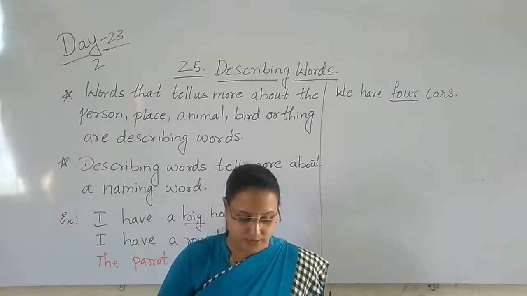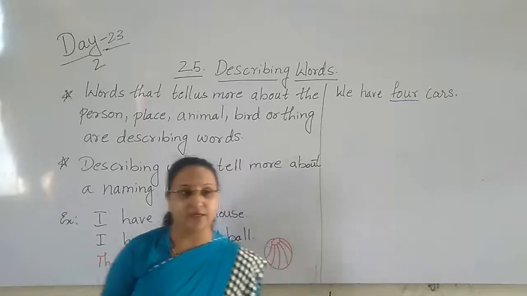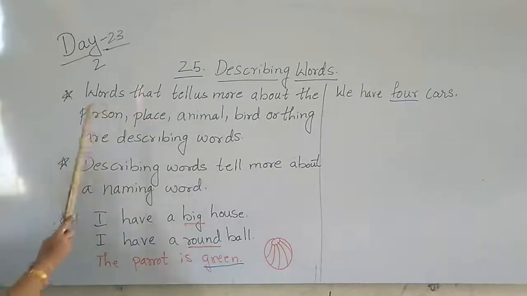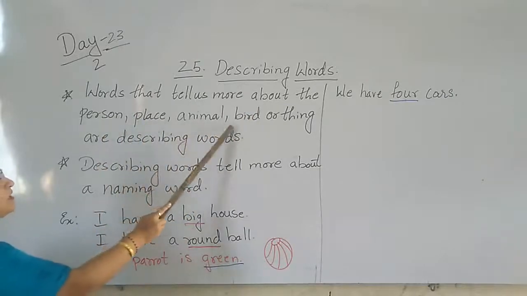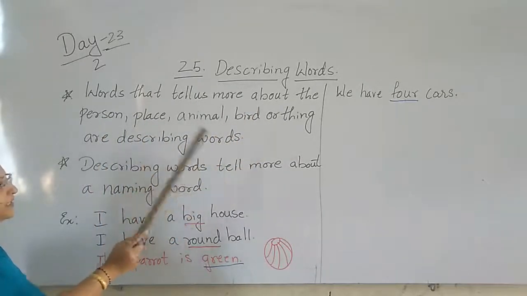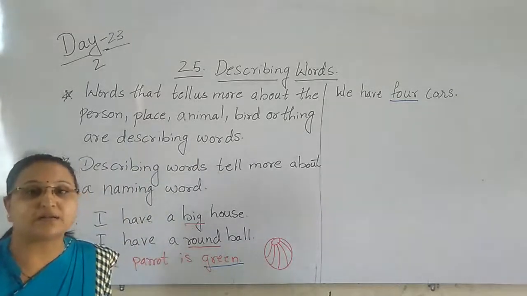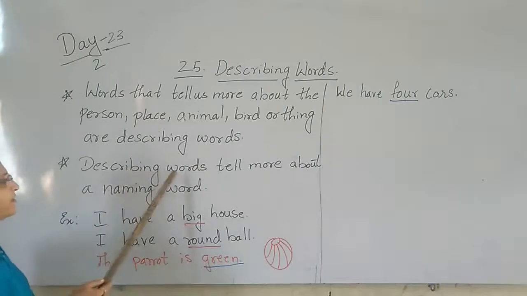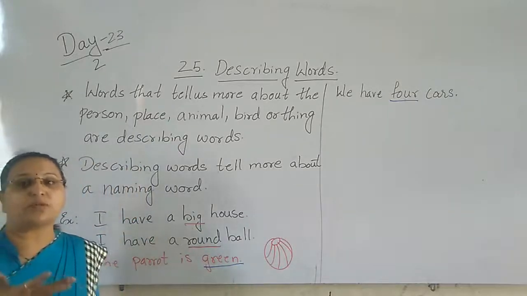Yes, adjectives. So here children, let me solve one or two so that you can understand what describing words are very easily. Once again I read here. Words that tell us more about the person, place, animal, bird or thing are describing words. They tell more about it, so we call them describing words. Describing words tell more about a naming word. The thing which has a name, it tells more about that word.